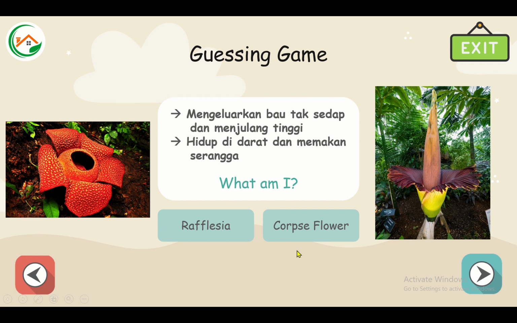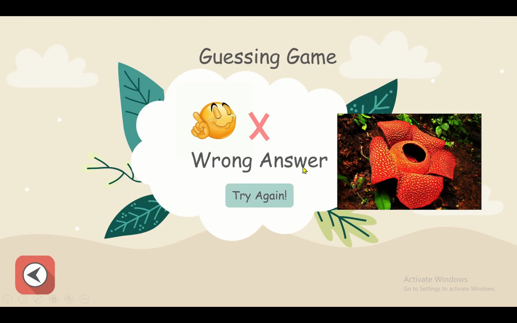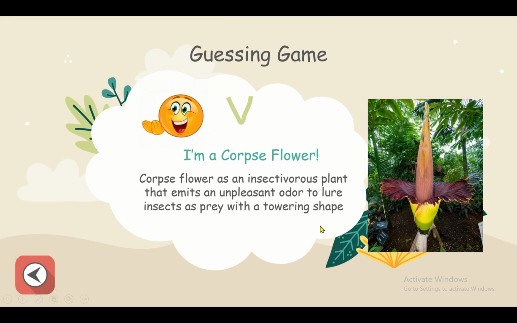Rafflesia or corpse flower? Choose Rafflesia? Oh, wrong answer. Let's try again. So it is corpse flower? Yeah, I'm a corpse flower. Corpse flower is an insectivorous plant that emits an unpleasant odor to lure insects with a towering shape.